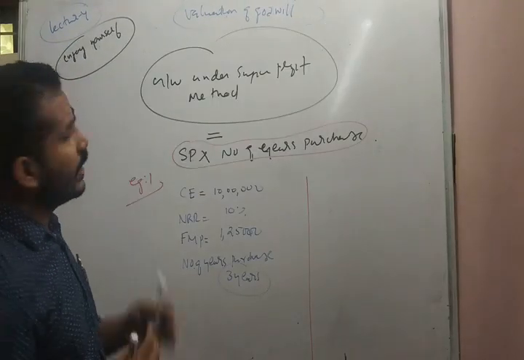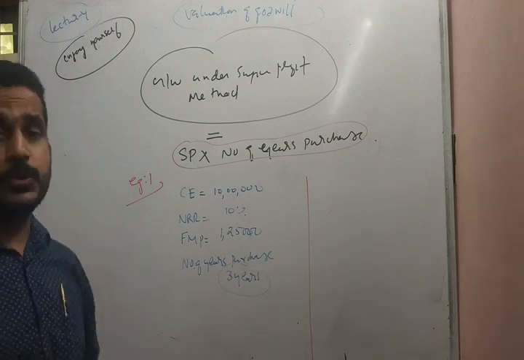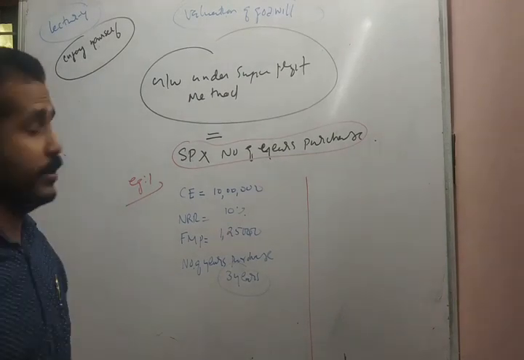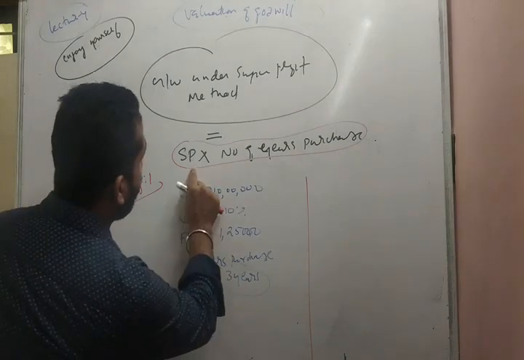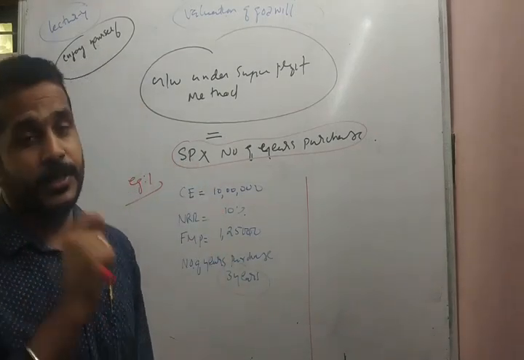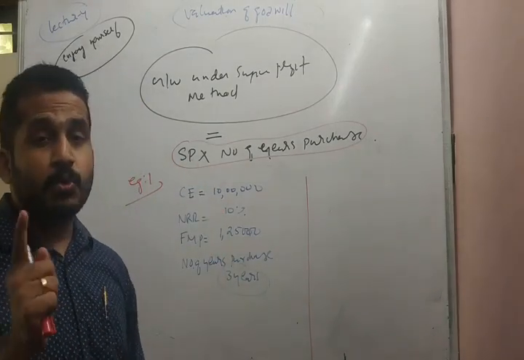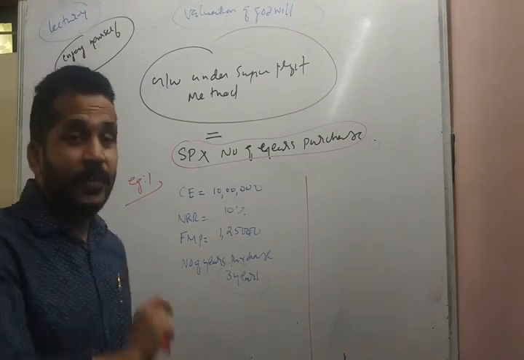Then how will we calculate the value of goodwill under the super profit method? Under the super profit method, goodwill is equal to super profit into number of years purchase.